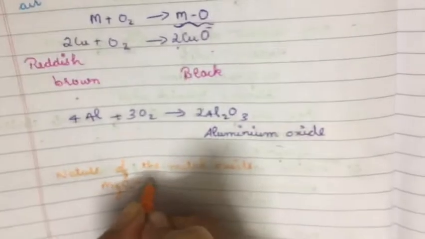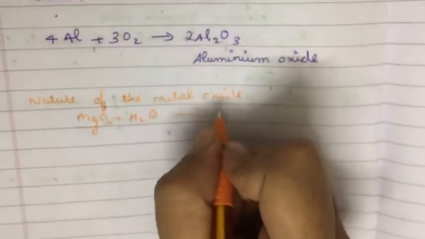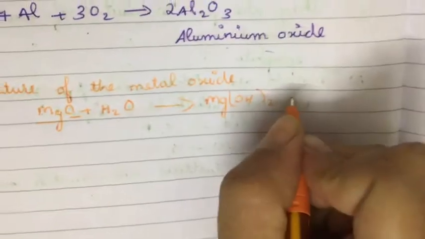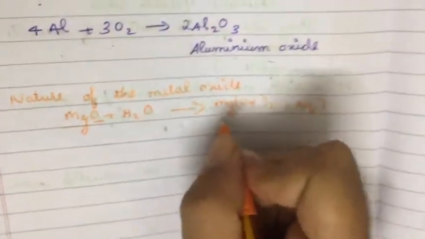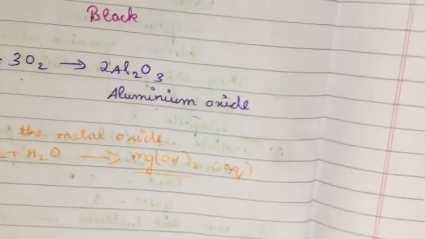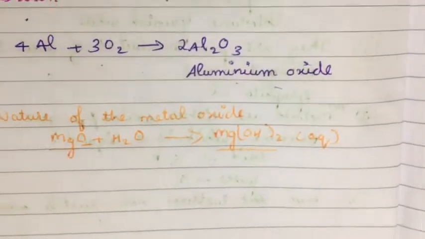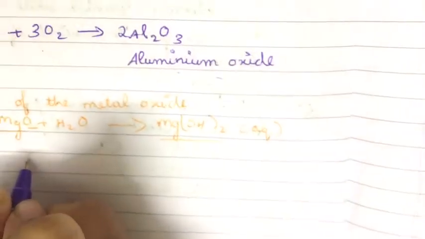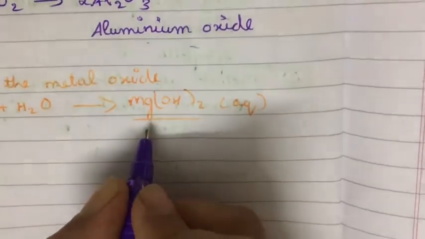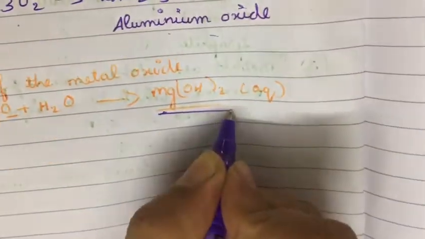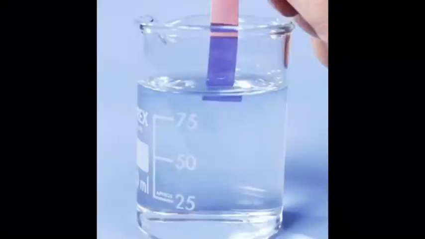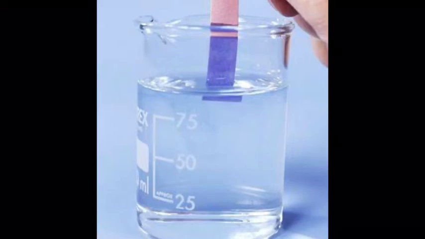So when metal oxide is reacted with water to make the solution aqueous, they form metal hydroxide, which is aqueous in nature. This is the blue litmus paper. When we dip the blue litmus paper into the aqueous solution of the metal oxide, it will turn to red color.